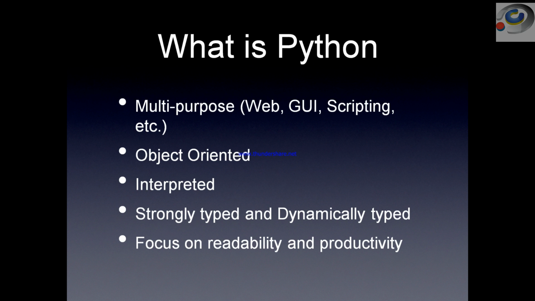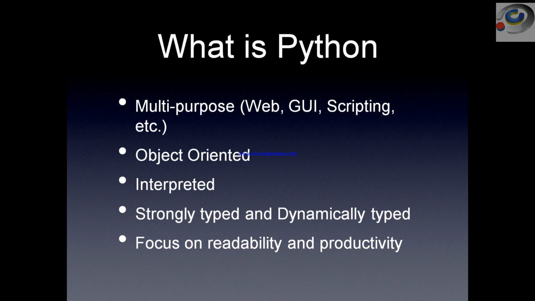It's an absolutely object-oriented programming language. And the other important thing is Python is an interpreted language, a strongly typed and dynamically typed language. That is, it is absolutely case sensitive like Java. So it identifies the difference between lowercase text and uppercase text. So that's what we call the basic introduction.